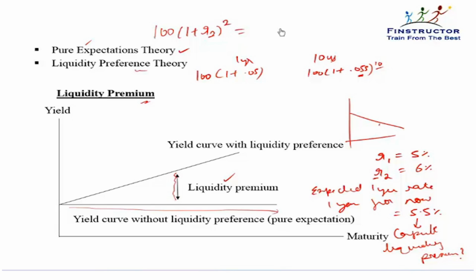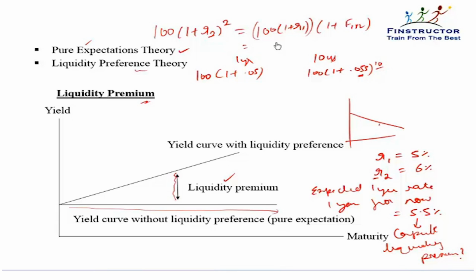Instead of this, if we borrow money for a period of 1 year, we would pay 100 into (1 plus R1), and then we would have to refinance it 1 year later for another 1 year, and that rate we would lock in today itself. It would be the 1 year rate 1 year from now, and this would be the no arbitrage relationship.